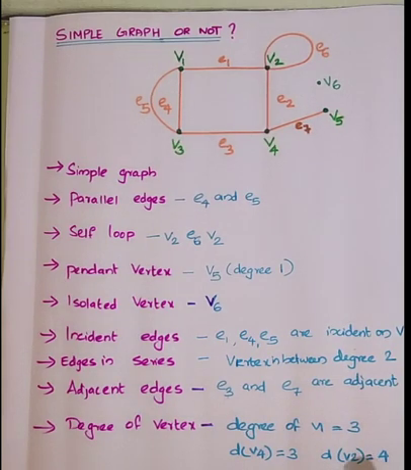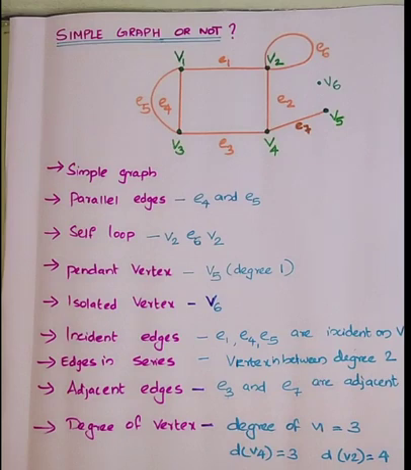Then next is isolated vertex. What do you mean by isolated vertex? Isolated vertices are those vertices that are isolated. That is, no edge is incident on it. Such a vertex is called an isolated vertex. Can you see an example?